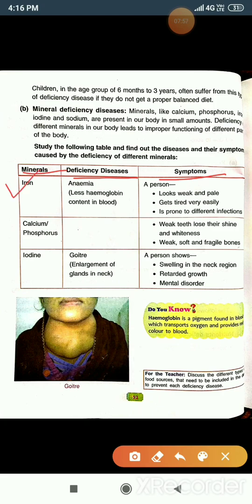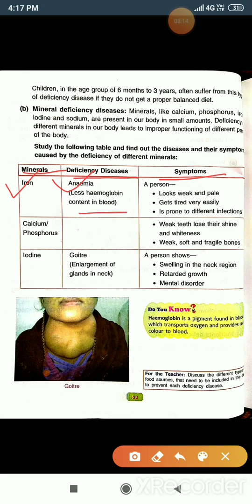And this is the iron mineral, iron, and the deficiency disease caused due to the lack of the iron, that is the anemia. That means in this, hemoglobin content in blood will decrease. Okay, that means less hemoglobin content in the blood.